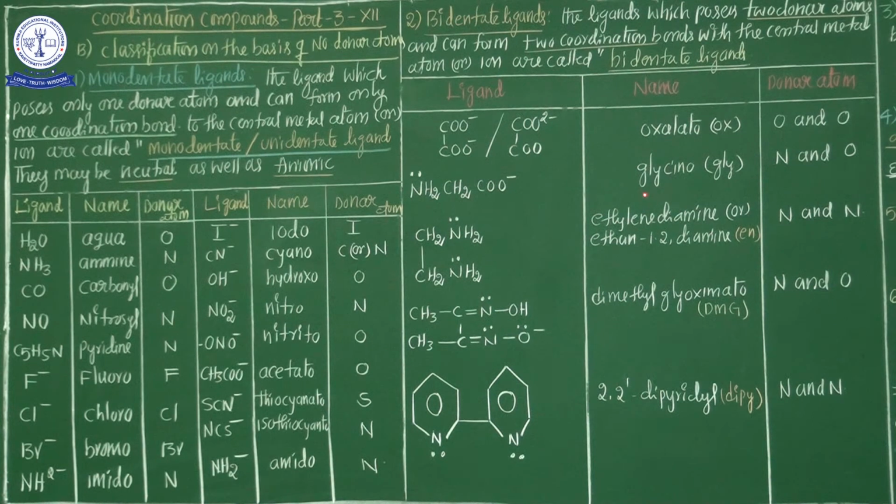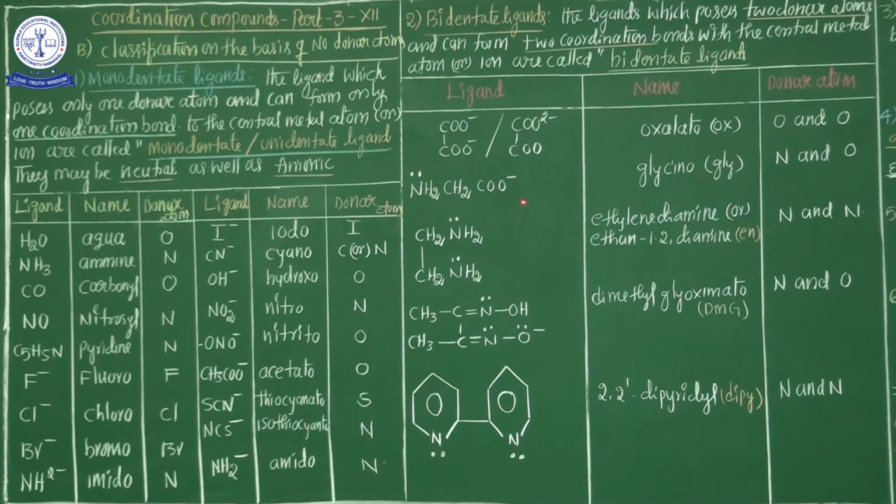Here glycino is represented simply as GLY. In coordination chemistry, GLY means glycino, which is a bidentate ligand. Ox means oxalate, which is also bidentate. These kinds of names frequently come up in the coordination compounds chapter, so keep it in your mind, my dear students.